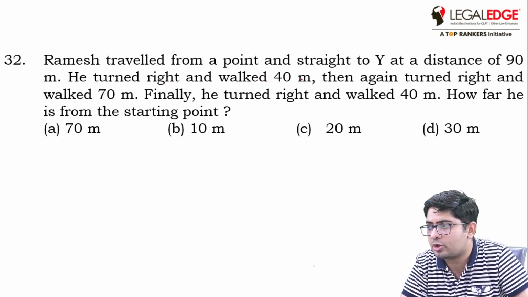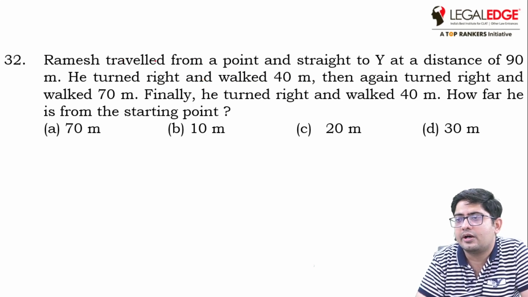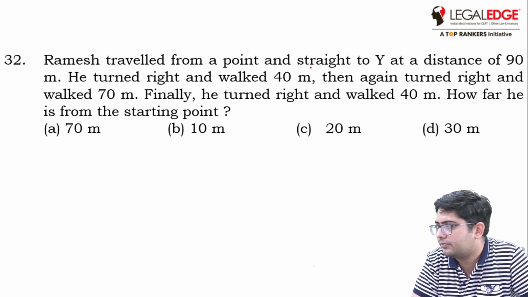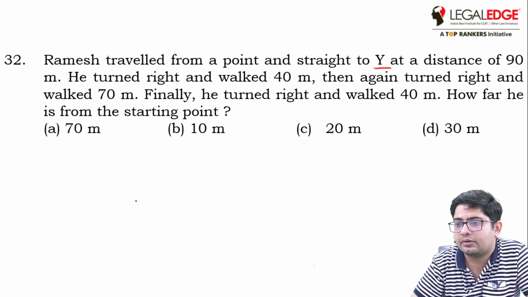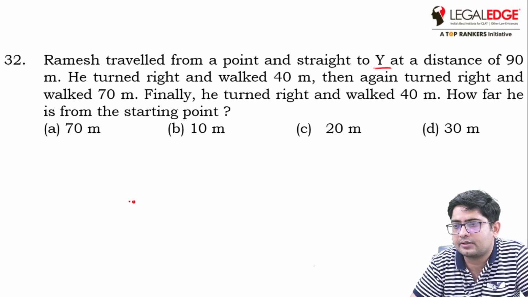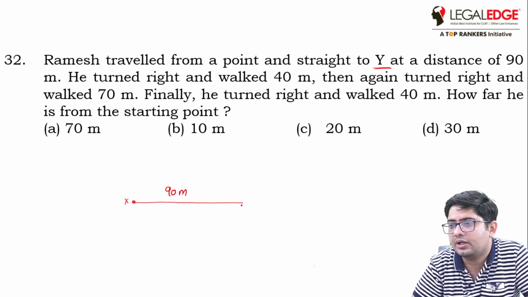So that is based on directions. Let's solve it. Ramesh traveled from a point X straight to Y at a distance of 90 meters. Suppose Ramesh is here at point X. He travels 90 meters. Then he turns right, which means south, and walks 40.